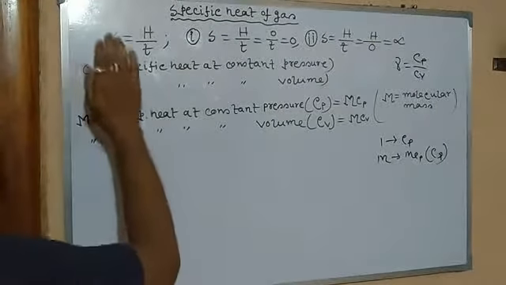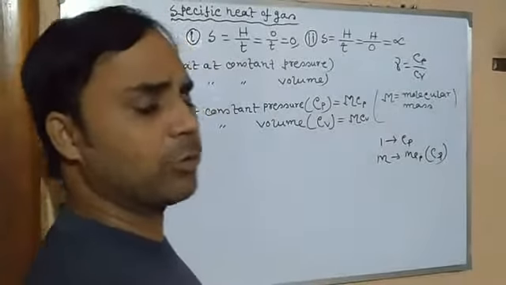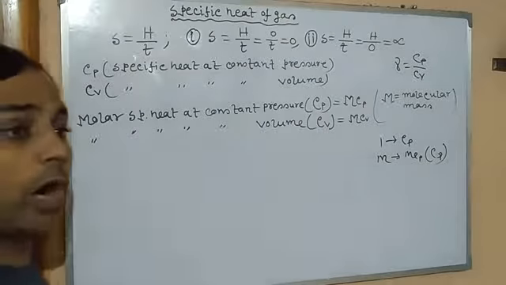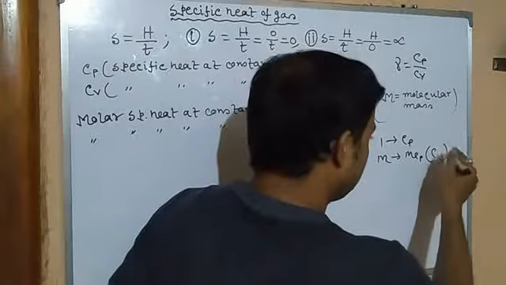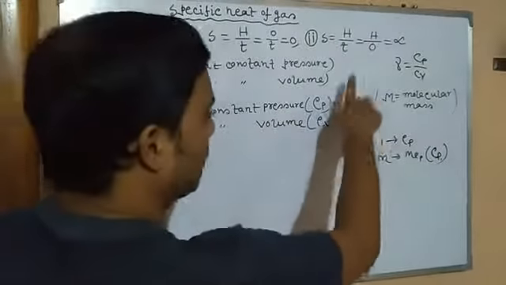But small cp is not molar, only specific. That is the required heat energy to increase the temperature by 1 degree C of 1 gram of a gas. And when it comes to 1 mole of a gas, that is the molecular mass, it is bigger, that is capital Cp. So capital Cp is equal to capital M into small cp.